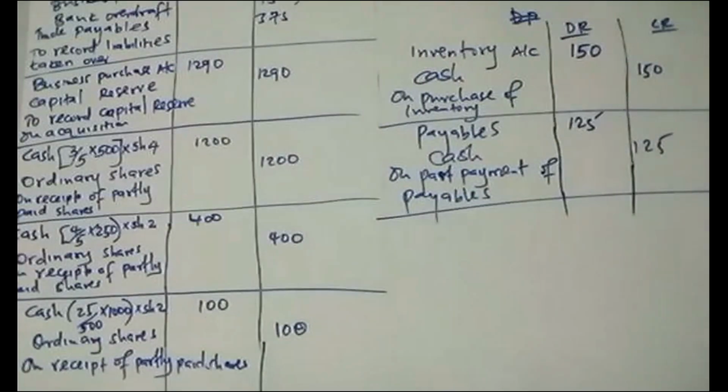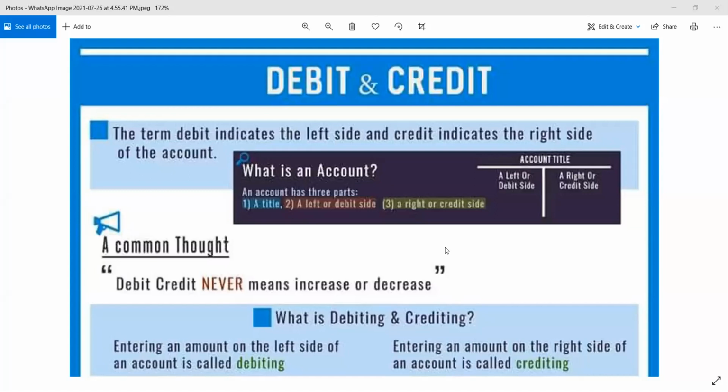You need to understand these aspects of debits and credits. For you to do this well, you need to understand debits and credits. This one was the relevant thing I shared with you, debit and credit. The term debit indicates the left side, and the credit indicates the right side of an account.